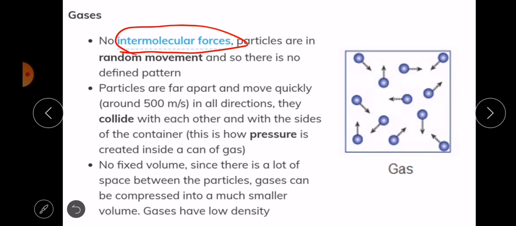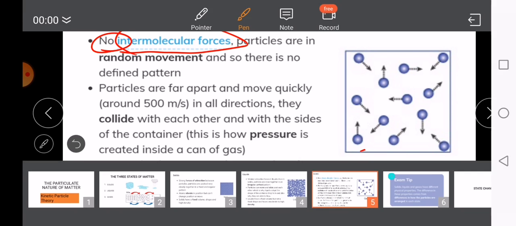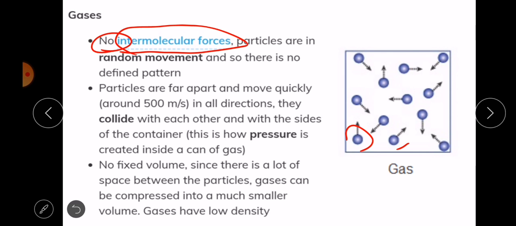And now in gases we are saying there are almost no intermolecular forces. Particles are in a random movement. They are moving in all directions, just like you see these particles are moving in all directions. So there is always a random movement of particles, and so there is no defined pattern of their movement.